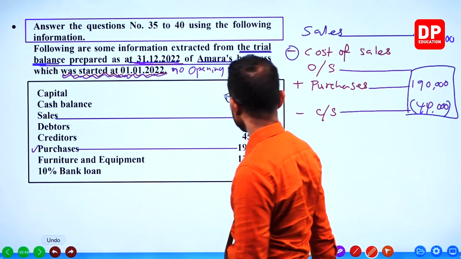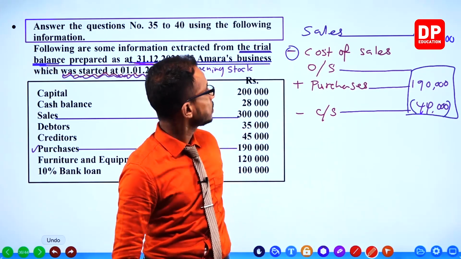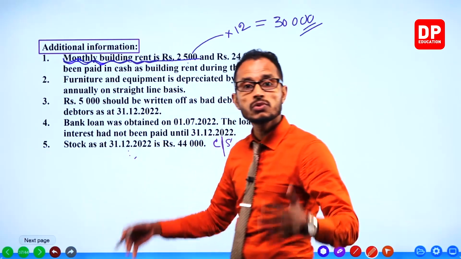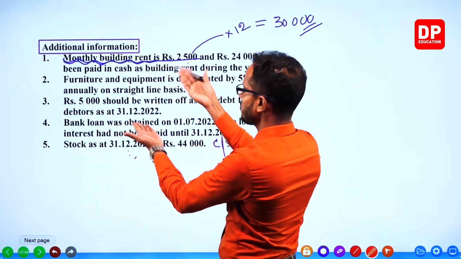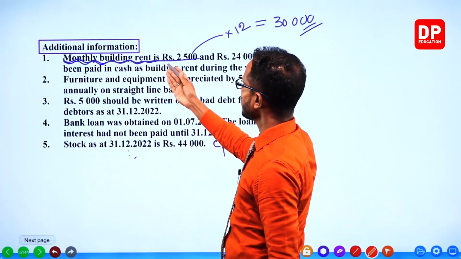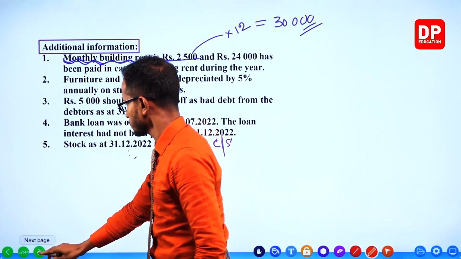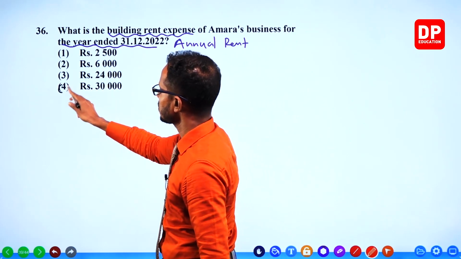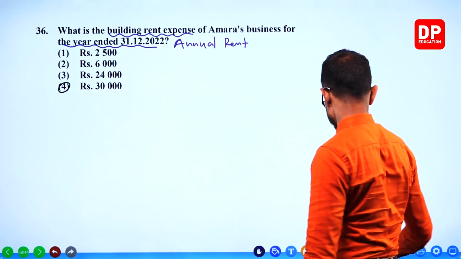When calculating annual rent, you must check whether there is any accrued rent or prepaid rent in the additional information. So from the additional information, you calculate the annual rent. This is 30,000. Where is it? It's here. There we go. 30,000.